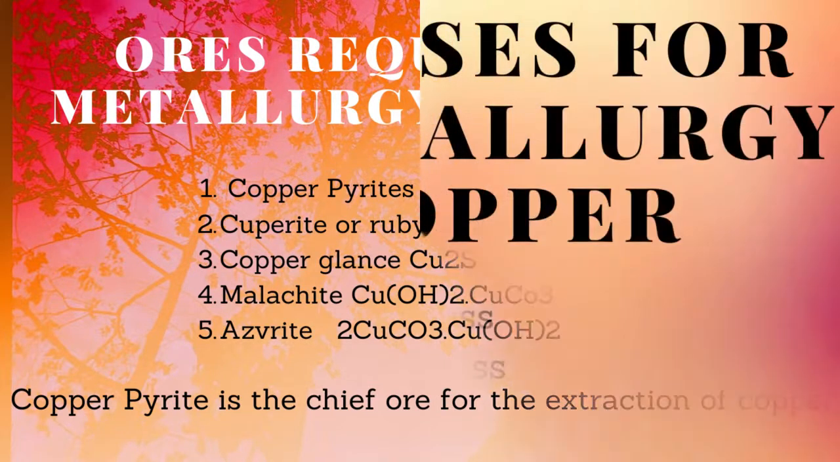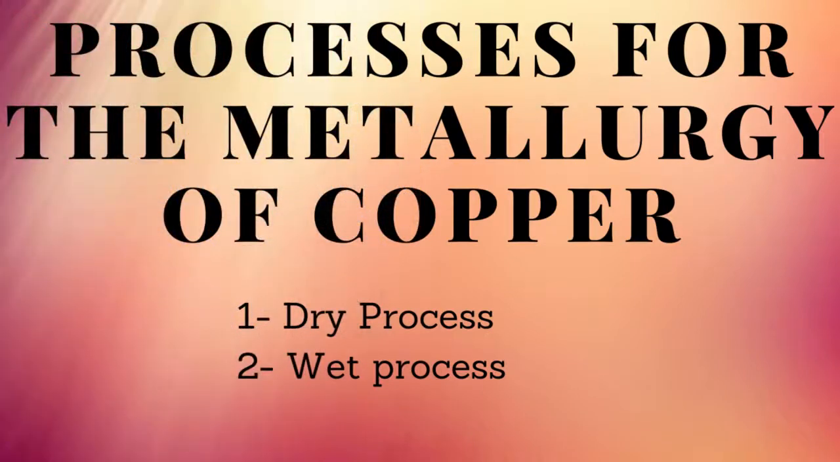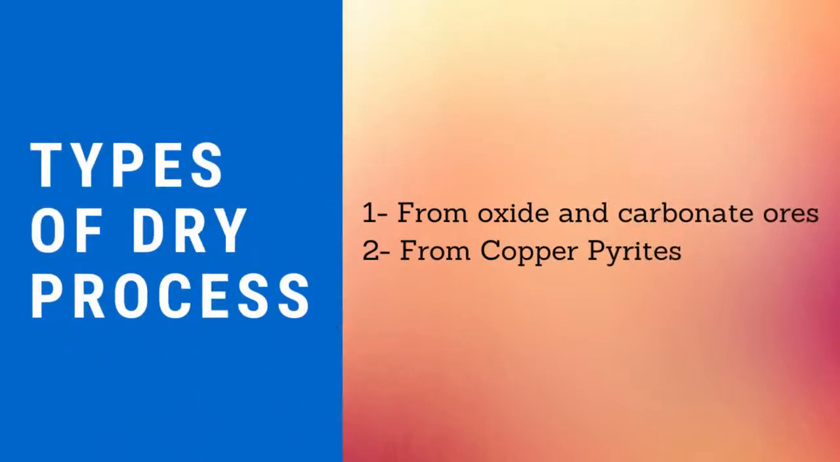Now we come towards the extraction process of copper. There are mainly two processes involved in the extraction of copper. Number 1, dry process. Number 2, wet process. Now we discuss one by one each process. In this video, we will discuss the dry process of the extraction of copper. The dry process for the metallurgy of copper is brought about in two ways.